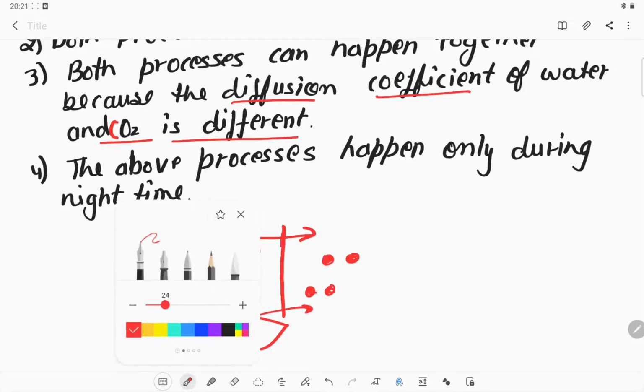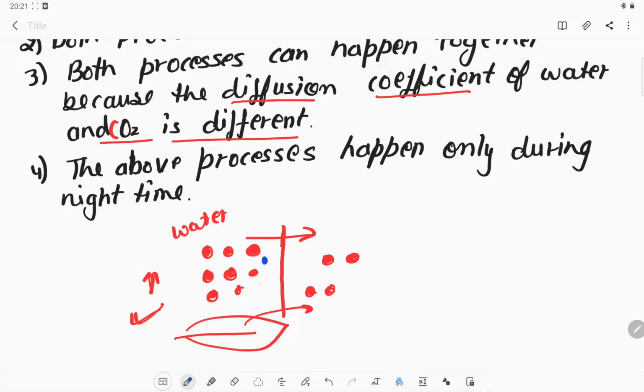Similarly, if we take blue dots to represent carbon dioxide, there is a lot of CO2 in the atmosphere. So where is the high concentration? Outside, the atmosphere has a high concentration of carbon dioxide, and inside the cell or stomata there is a low concentration of carbon dioxide.